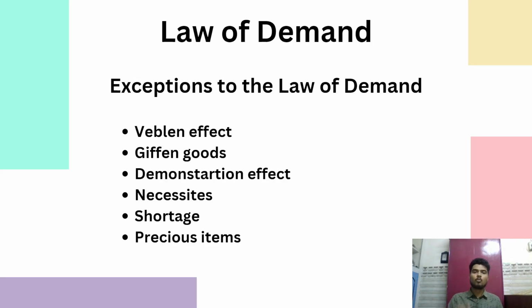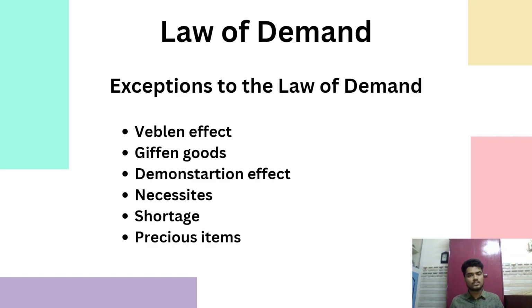Then we will move on to the exceptions to the law of demand. Veblen effect, given goods, demonstration effect, necessities, shortage, precious items. These are the exceptions to the law of demand. What is Veblen effect? Veblen effect is nothing but purchasing luxurious items like gold, silver, diamonds, etc. These come under Veblen effect.